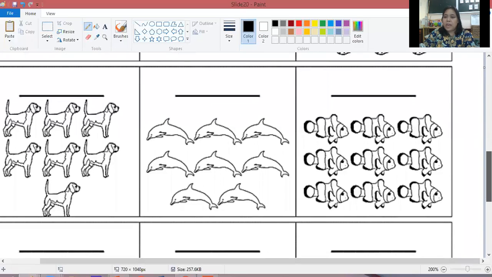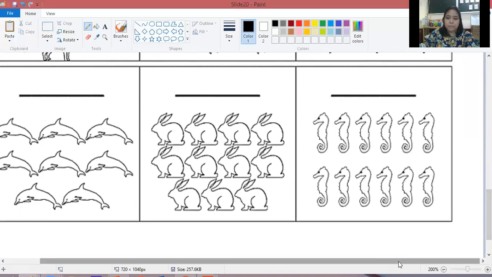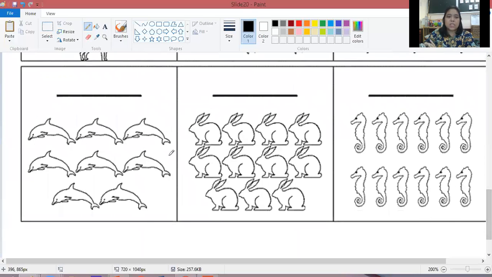Next, we have fish. How many fish do we have? Let's count. Then write the number here. Now let's go to the bottom part of your worksheet.